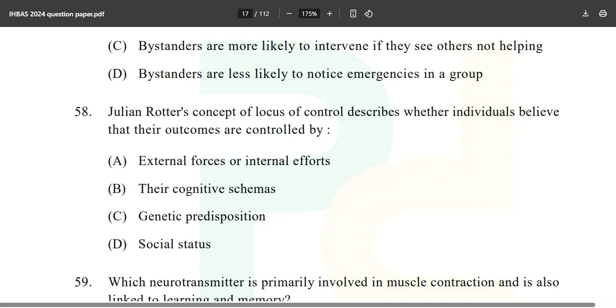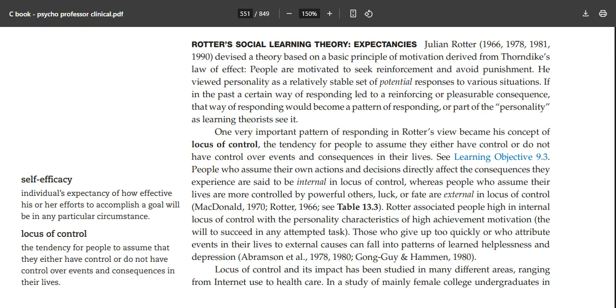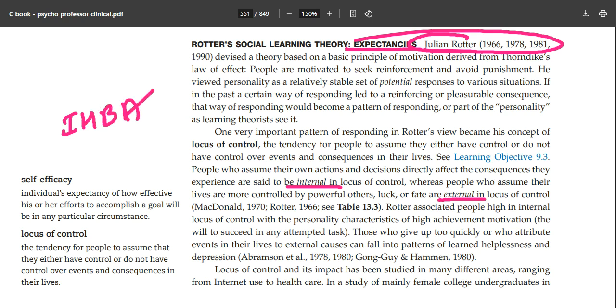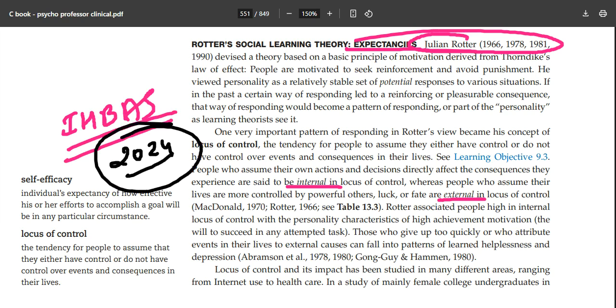There is no enjoyment, or we can say in Hindi, there is no maza if I don't show you this thing. See, Rotter's social learning theory about expectancies. It is mentioned clearly. Julian Rotter, 1966, whatever that year is. And about the internal and somewhere external is also there, and that is how you came up with IHBAS 2024. They want you to know whether you know the basics or not. They don't want to make you study very long heavy books and just burden you. They just want whether you understand the basics or not.